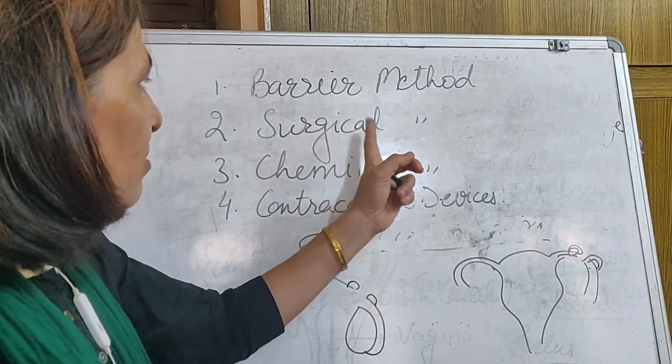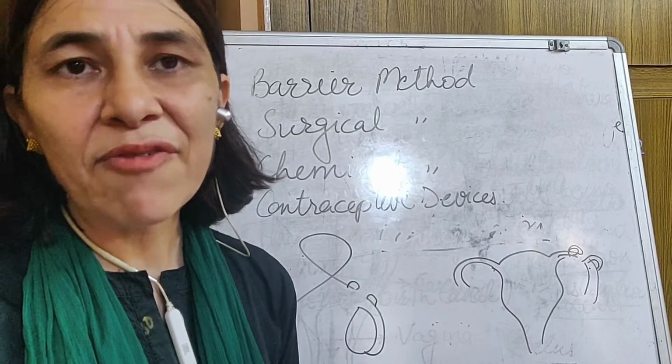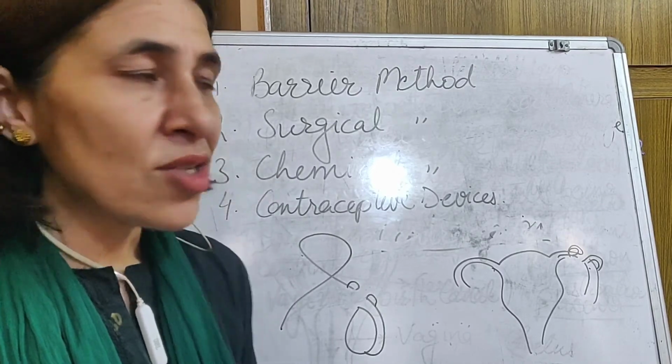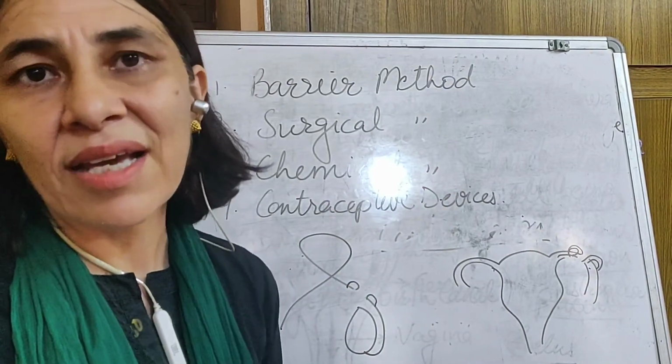So all these methods, either surgical or chemical or contraceptive devices, cause side effects in the individual. These are mentioned in the book. These are the 4 ways by which pregnancy can be avoided.